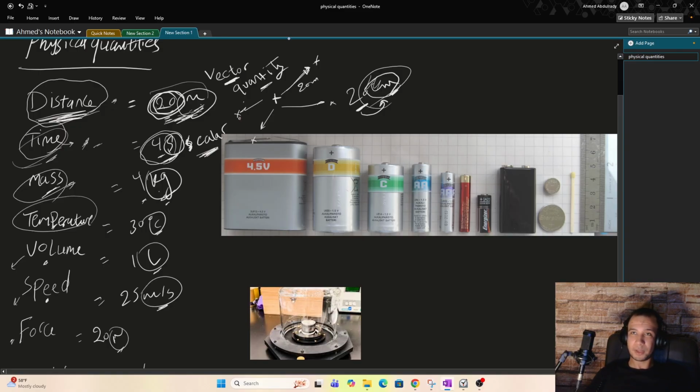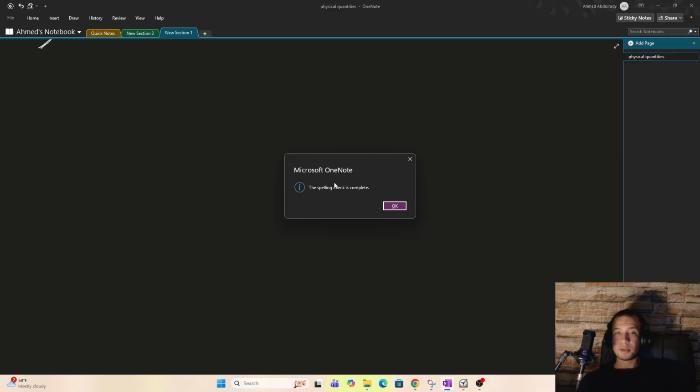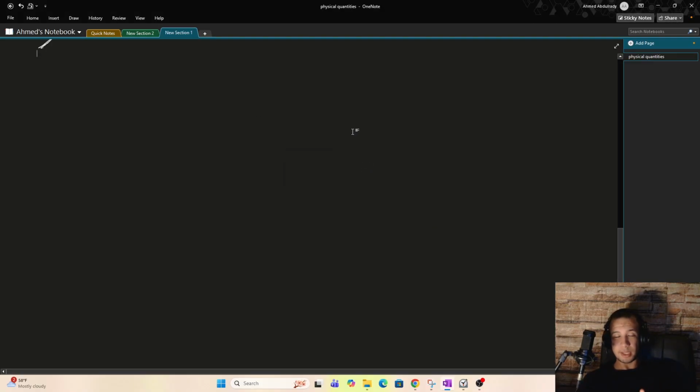What do you think? The car is moving at 80 kilometers per hour. Which direction? So this one is a vector quantity, right? Force is a vector quantity. Are you pushing this way, this way, this way? So it's still a vector quantity. Now we're going to talk about 3 properties that are very, very confusing.